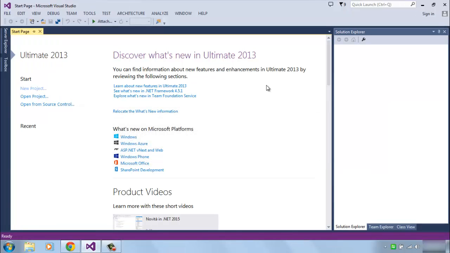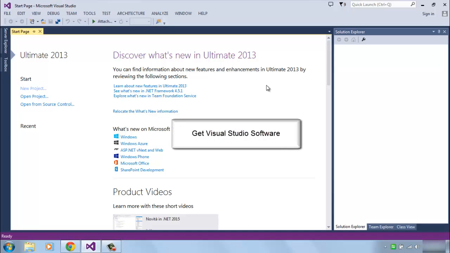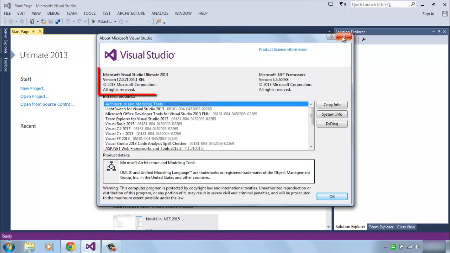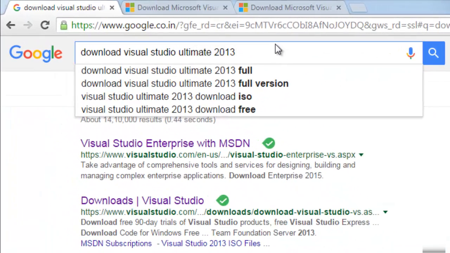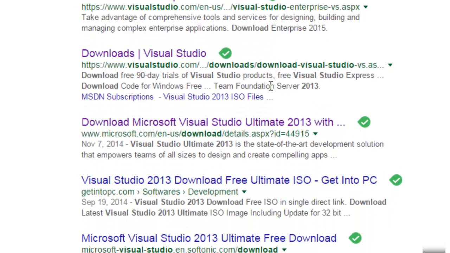Before you start .NET, we need to arrange our environment and ensure that we have the tools with us. The first thing we should have is Visual Studio software. You can see I have Visual Studio installed in my computer, the Ultimate Edition. So go online, search for Microsoft Visual Studio 2013 and click on this link.